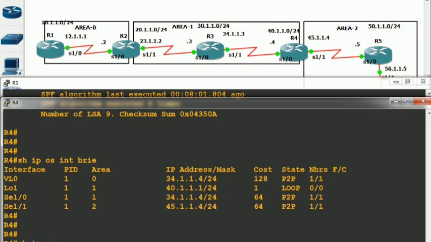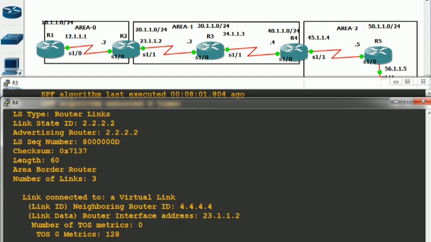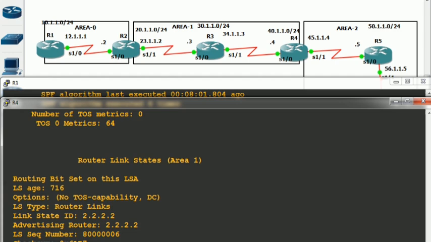So in show IP OSPF database, the router LSA generated by 2.2.2.2 for area 1, because you configured the virtual link inside area 1. So it will open the router LSA of 2.2.2.2 inside area 1. Let me show you. This is for area 0, but we have to see area 1. So this is area 1.